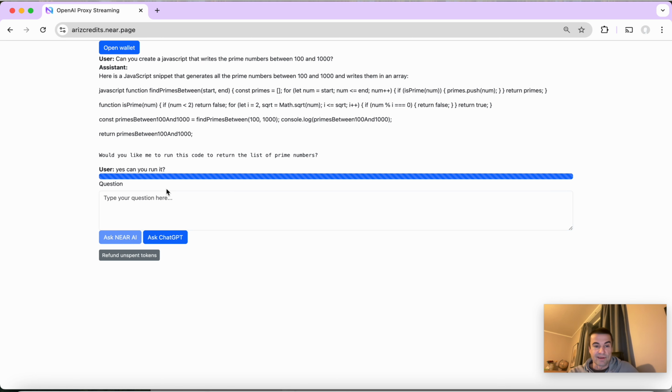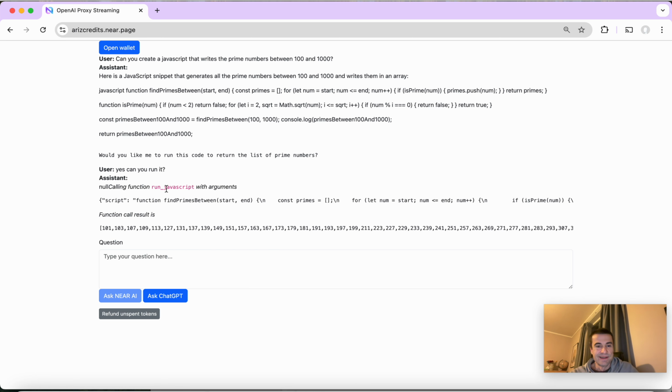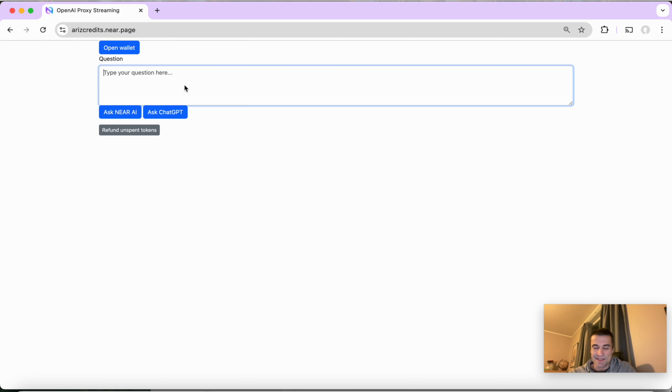And let's ask Near AI for that. We don't have the streaming responses from Near AI, but we should be able to run it at least, because we have now support for this thing called tools, OpenAI tools. So that's one thing that we can do here, but we also have other tools, and we can just reload the page and start with a blank conversation.